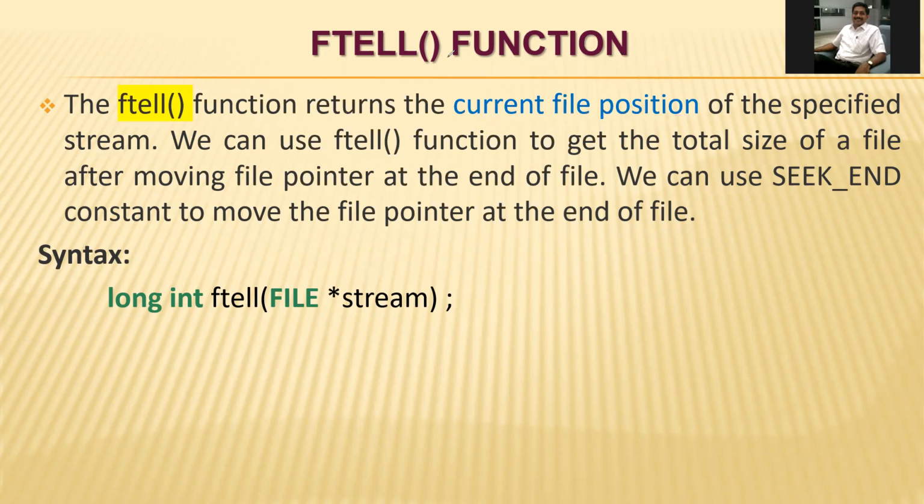So these three functions are also important with our file handling. What are those functions? fseek will seek the location of our pointer in the file, maybe in the middle part, at the beginning part, or at the end part. The ftell will get the current file position, and rewind will bring the file pointer to the beginning of the file.